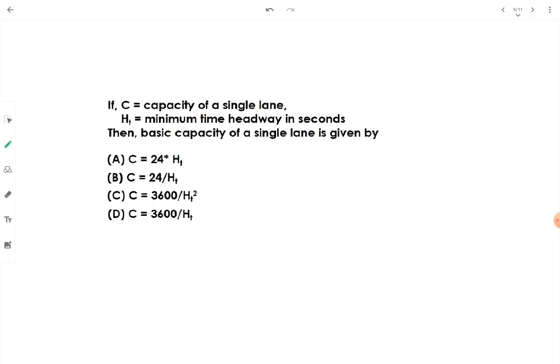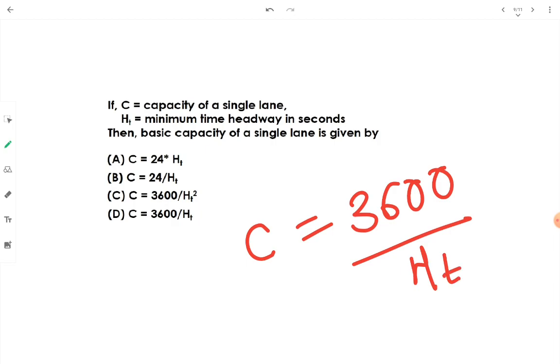Then, if C is the capacity of a single lane and H_T is the minimum time headway in seconds, then the basic capacity of a single lane is given by C = 3600 / H_T. Okay, remember 3600 divided by H_T.